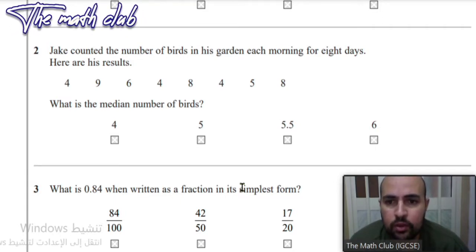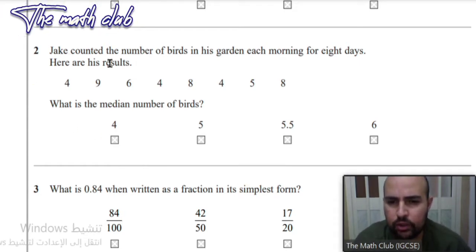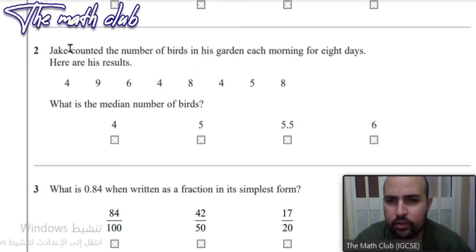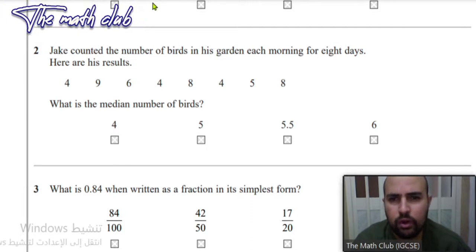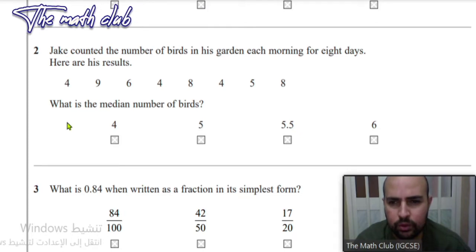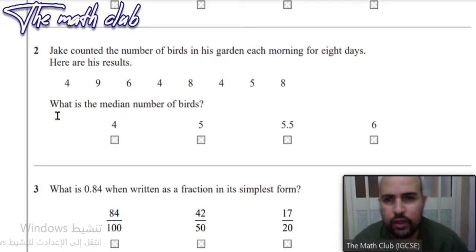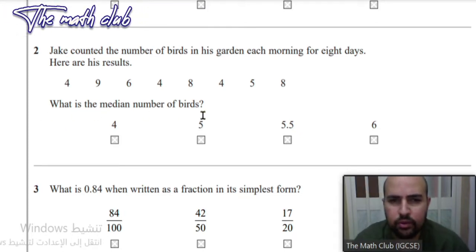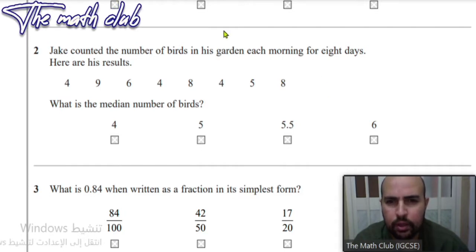Now, in this paper I have in front of me, I have question 2 here. Jake counted the number of birds in his garden each morning for 8 days. Here are his results. Now, these are the results of Jake's counting for birds. The question says, what is the median number of birds?